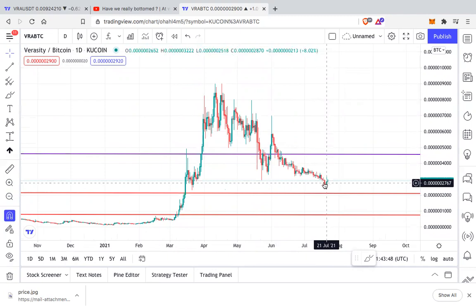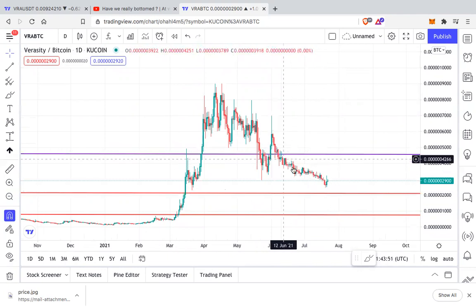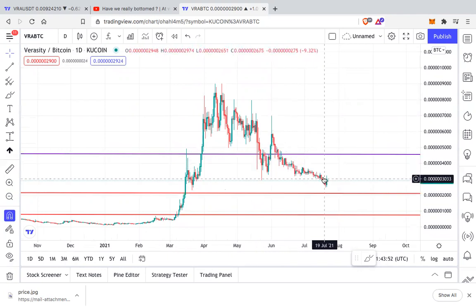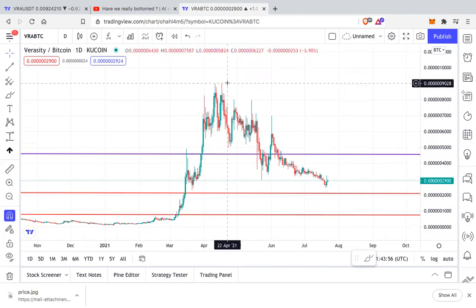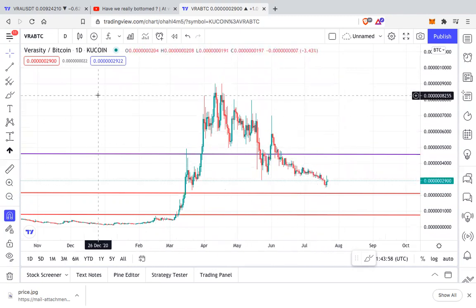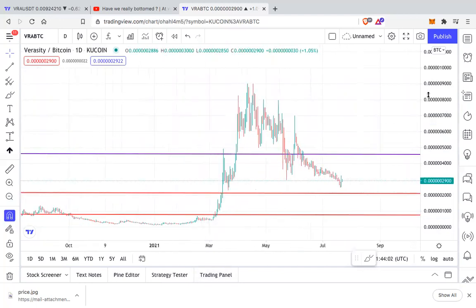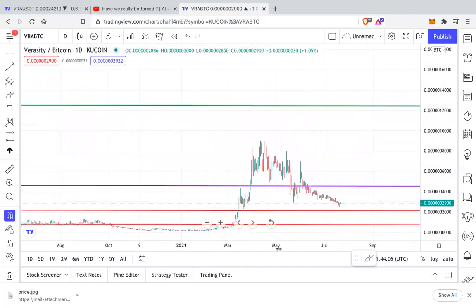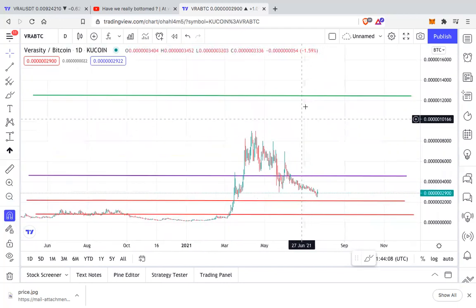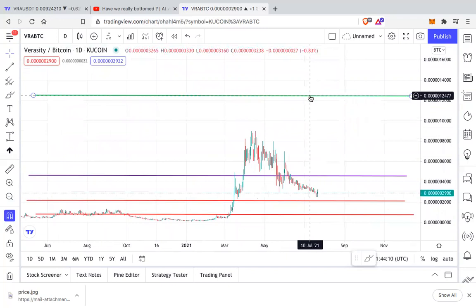Every strong asset needs to be accumulated when you get it at such a big discount. If you calculate from the top to bottom, then on the BTC pair, VRA is 72% down. And according to me, in the next leg up on the BTC pair, VRA can go as high as